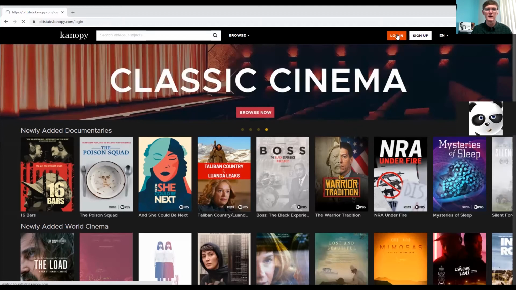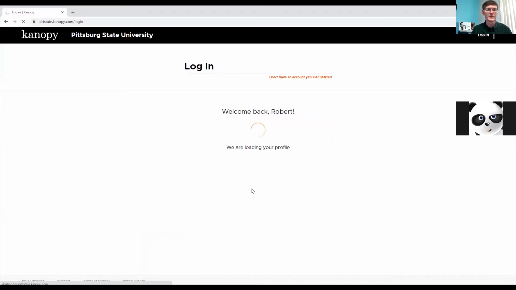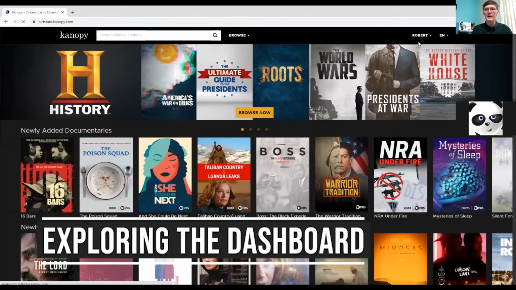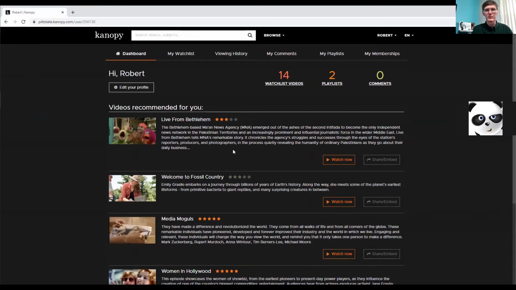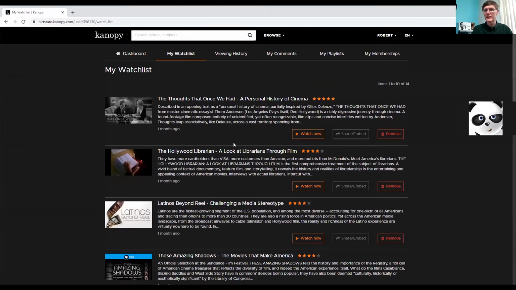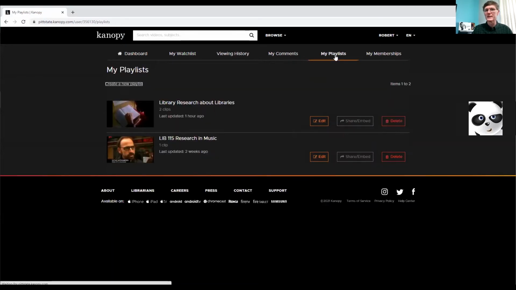I'm going to go ahead and log in and show you some of the things that are available with this login. Okay, so here I am. I can go to my dashboard, and they have recommended videos. I haven't really watched enough for them to recommend things to me, I don't think, but you can create a watch list. So here are things that I say, hey, I want to watch these at some point. Viewing history. So here are the different things that I have watched at least a little bit of. Playlists. If you want to, you can create a playlist, things that play one right after another.